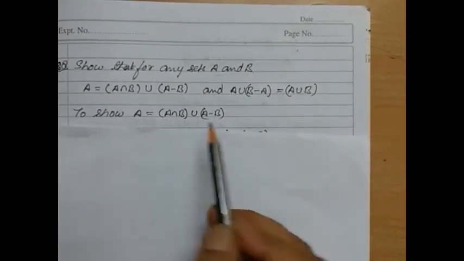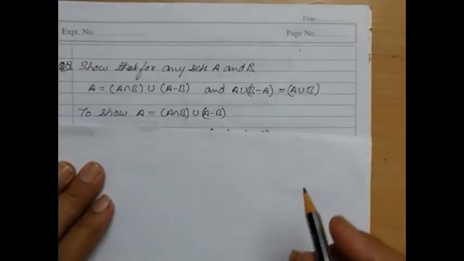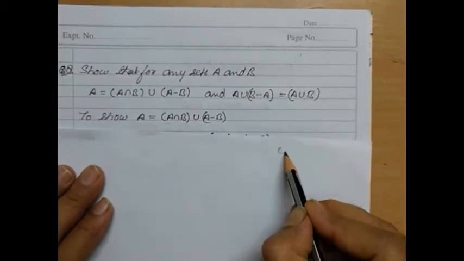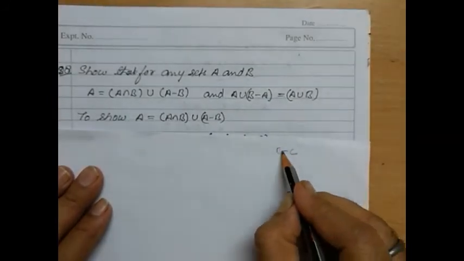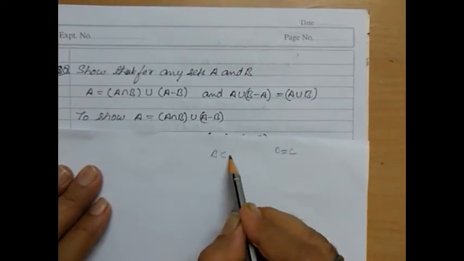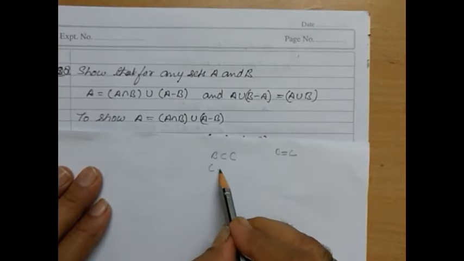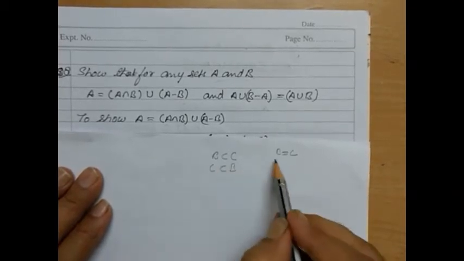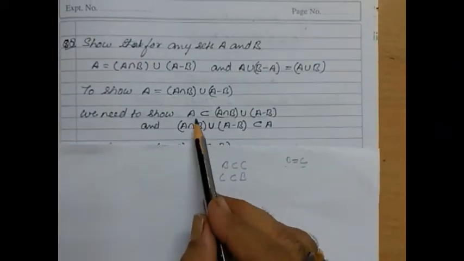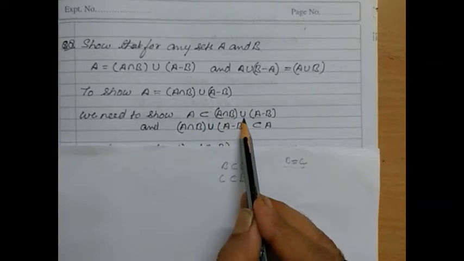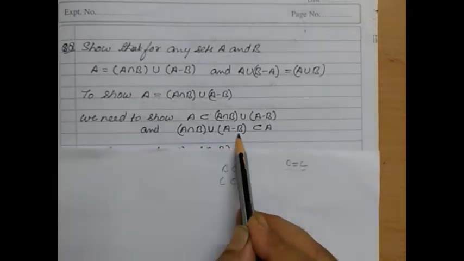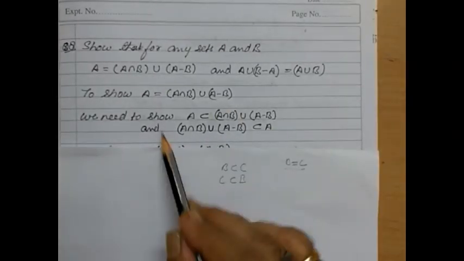Remember that in the previous, 6th question, for proving that B is equal to C, we need to prove that B is a subset of C and C is a subset of B. When we prove that, it implies that they are equal. The same way here we need to show that A is a subset of (A intersection B) union (A minus B), and (A intersection B) union (A minus B) is a subset of A. This is what we have to show.